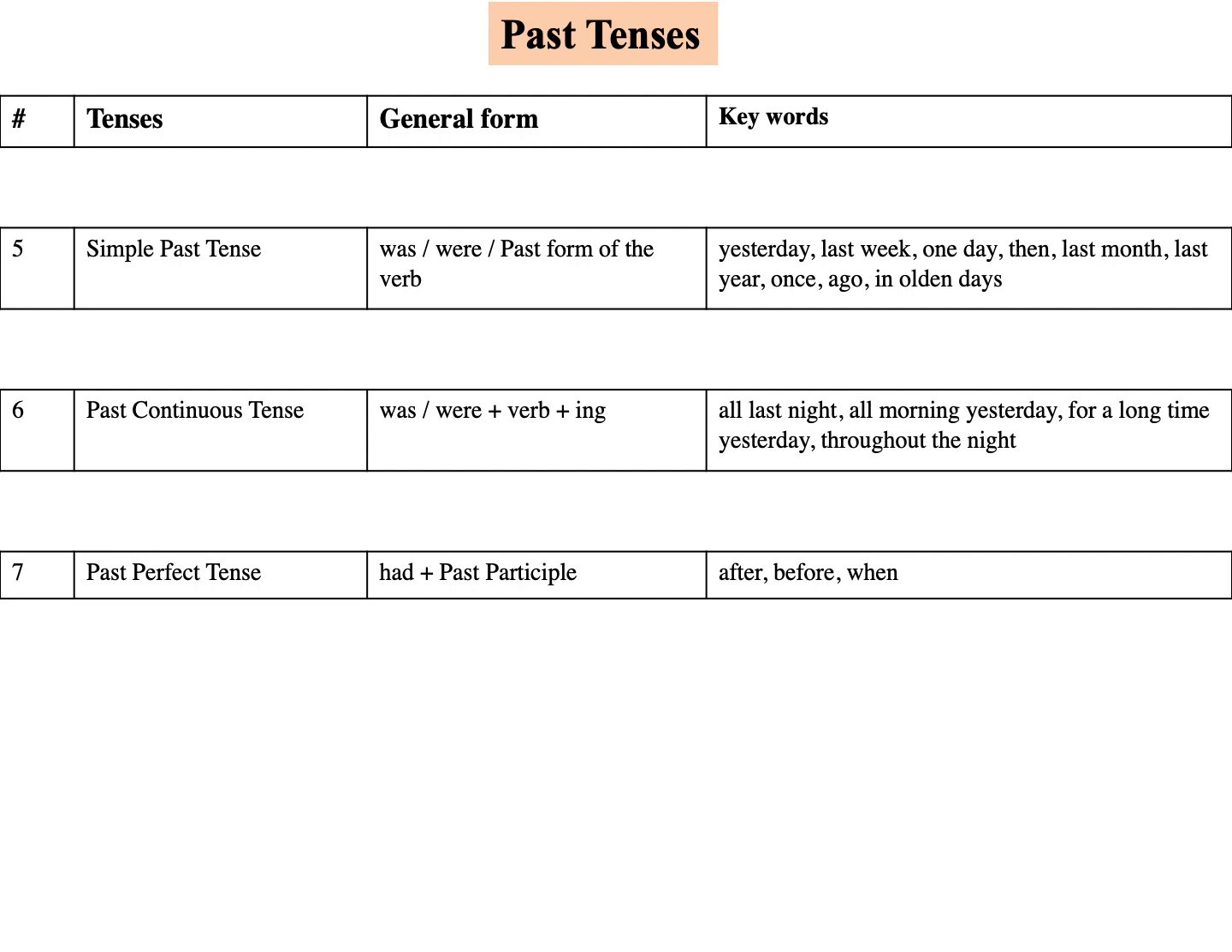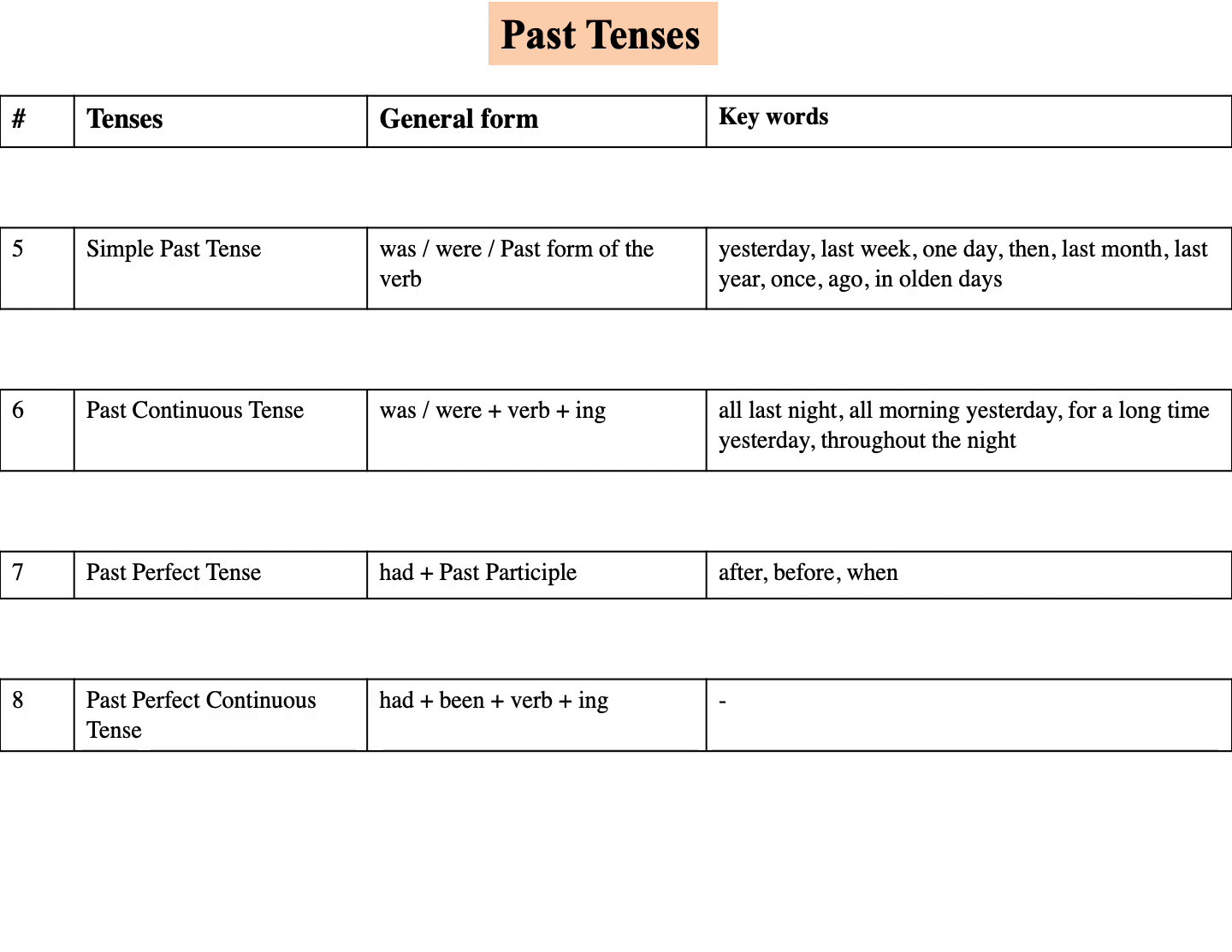Then past perfect tense, had plus V3 is the general form, had plus V3. The sentences starting with after, before, when, these sentences will use the past perfect tense. Then past perfect continuous, the general form is had plus been plus verb plus ing.